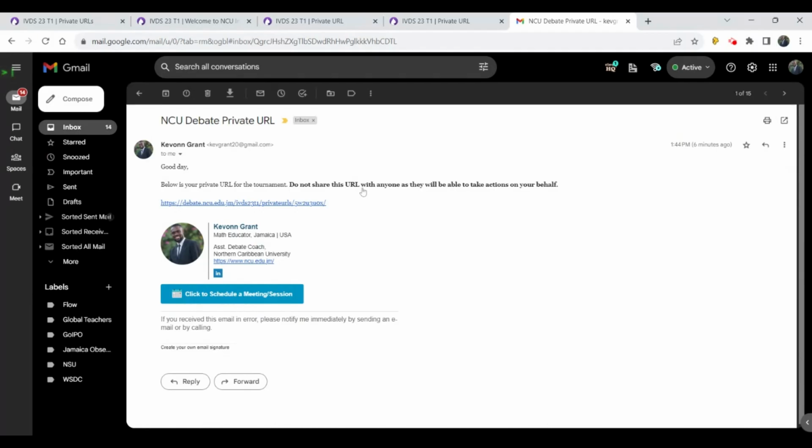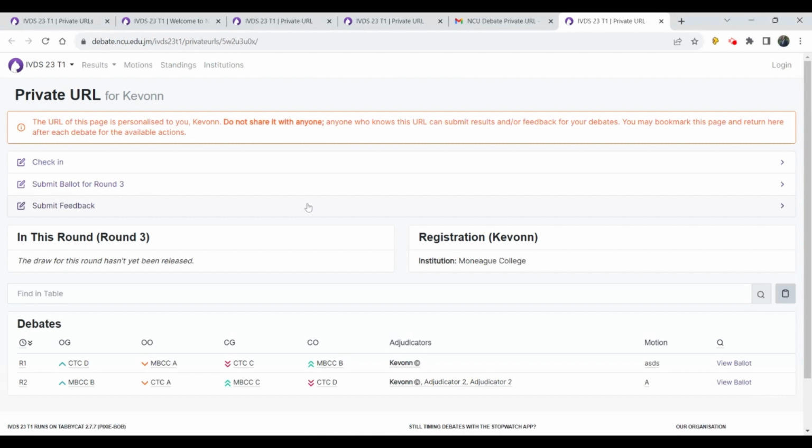When you open that email, you will find instructions on how to access your private page. It will include that unique link, which once you click on it, will take you to your unique landing page. In this example, it takes me to the private URL page as an adjudicator.